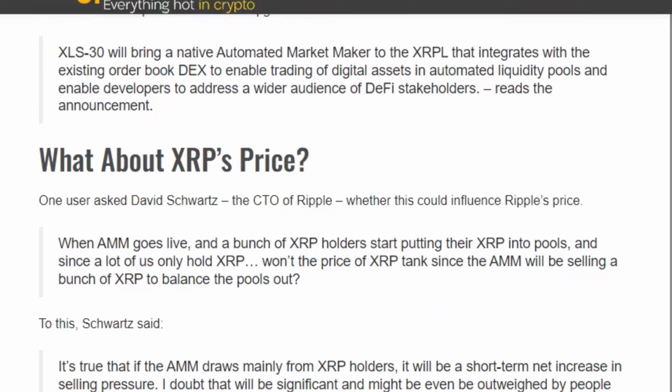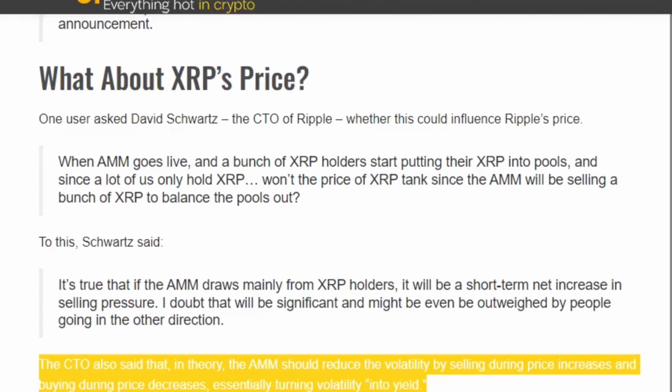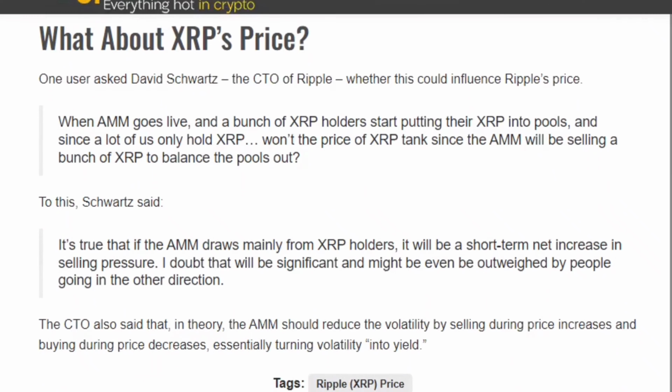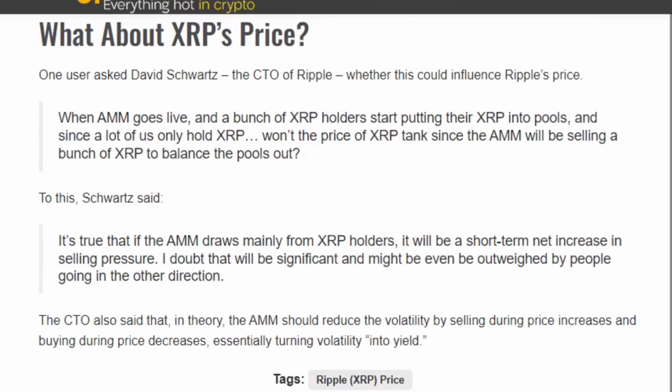One user asked David Schwartz, the CTO of Ripple, whether this could influence Ripple's price. When AMM goes live, and a bunch of XRP holders start putting their XRP into pools, and since a lot of us only hold XRP, won't the price of XRP tank since the AMM will be selling a bunch of XRP to balance the pools out?